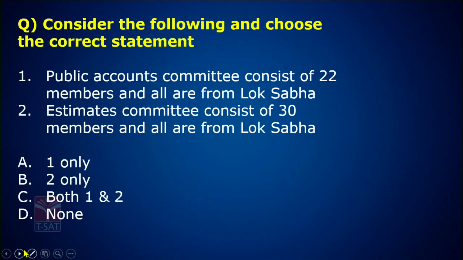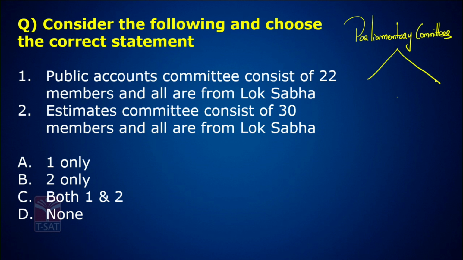Consider the following and choose the correct statement. Public Accounts Committee consists of 22 members and all are from Lok Sabha. Estimates Committee consists of 30 members and all are from Lok Sabha. Here we are discussing something called Parliamentary Committees. See, Parliamentary Committees are the research think tanks of the Parliament.